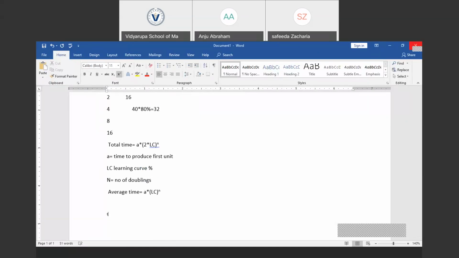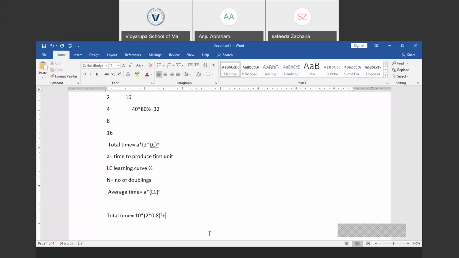Total time is equal to 10 into 2 into LC, which would be 80%, that is 0.8, raised to N. When 1 becomes 2, there is the first doubling, 2 becomes 4, there is the second doubling, and 4 becomes 8, there is the third doubling. So the N would be 3.